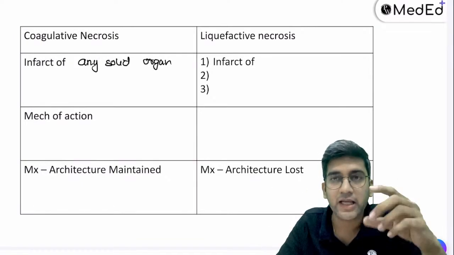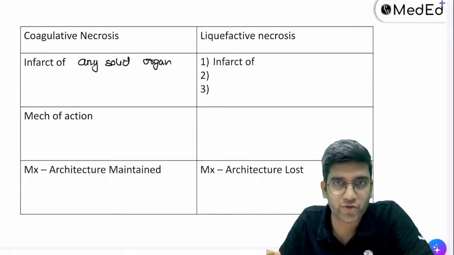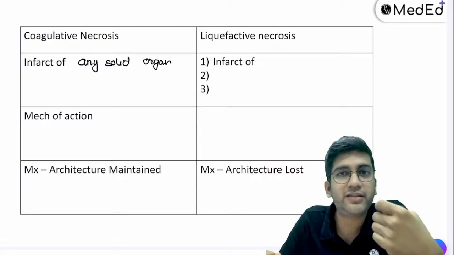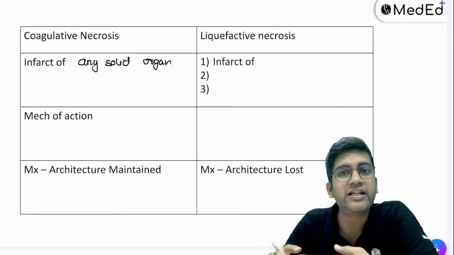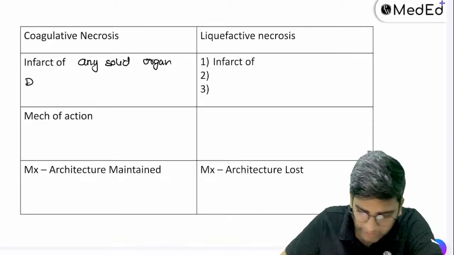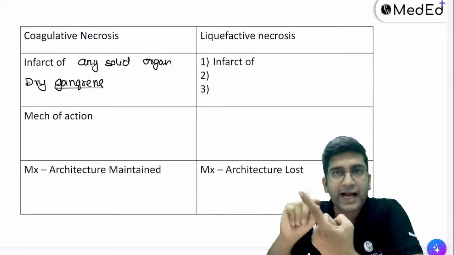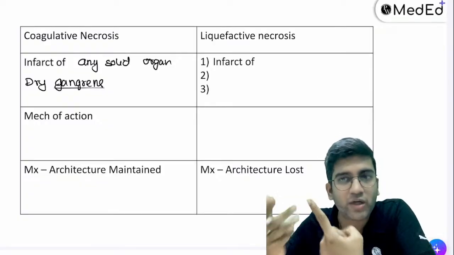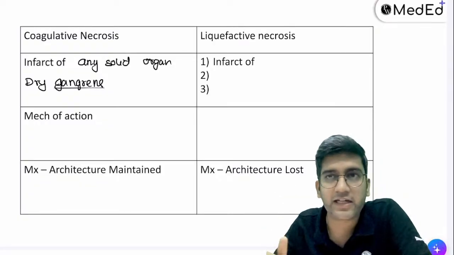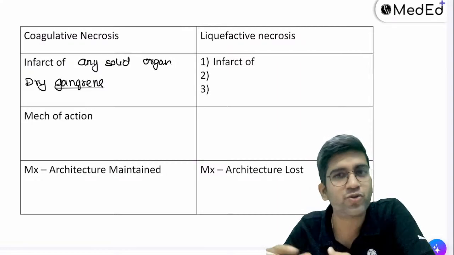Now, Lakshman had put a question that gangrene is also a type of necrosis. Gangrene is a term given for anything greenish black in color to the naked eye, right? We have two types of gangrene. One is dry gangrene. Dry gangrene comes under coagulative necrosis only. Let's say I don't have any blood supply to my finger. What color do you think it will change to? It will change to black color, right?